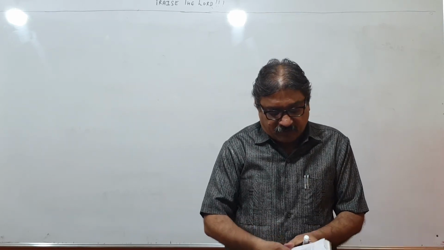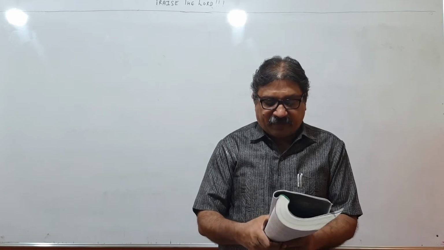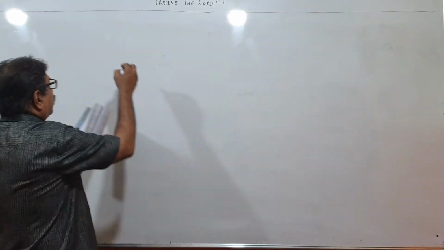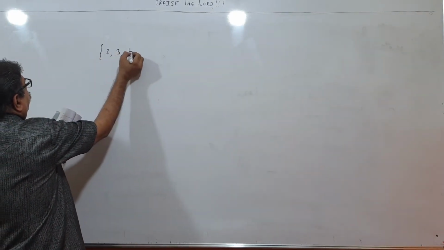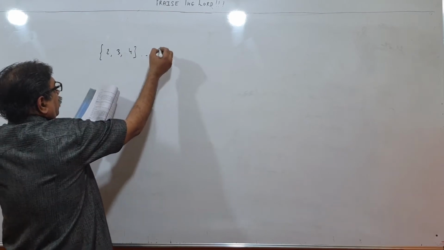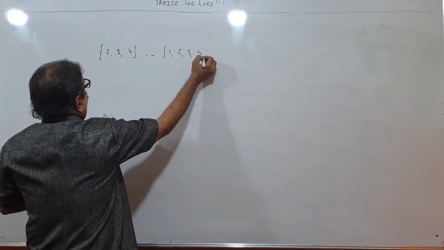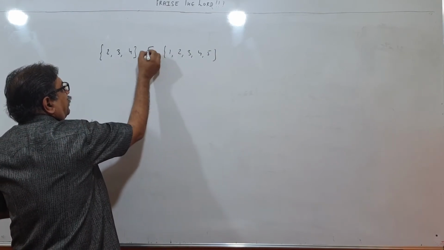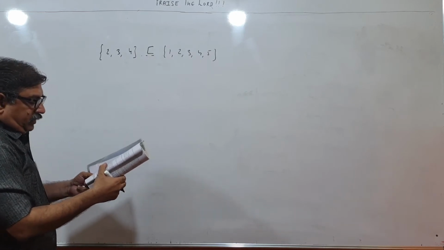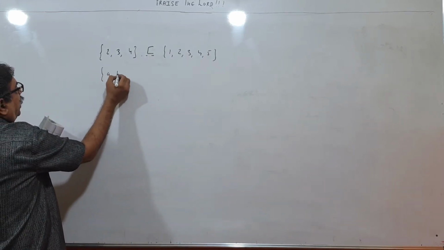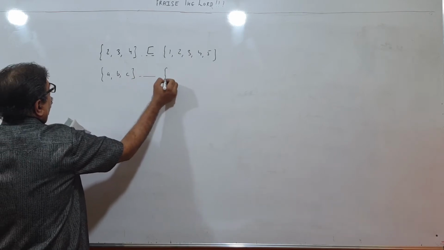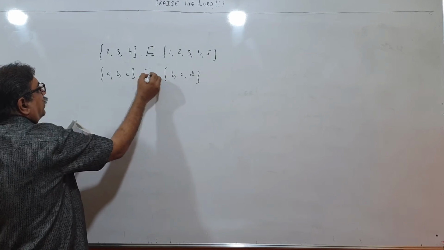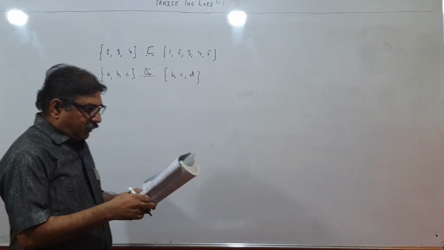Now we have got certain sums. Make correct statement by filling the symbol of subset or not subset in the space provided. So there is {2, 3, 4}, and there is space over here, and {1, 2, 3, 4, 5}. All elements over here are present over here. So this is a subset of this, so I write subset. Then {A, B, C} and {B, C, D}. All elements of here are not present over here, so I write not a subset. Children, following?